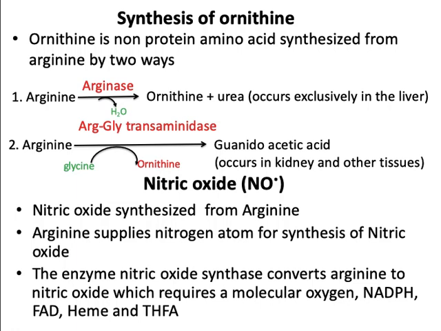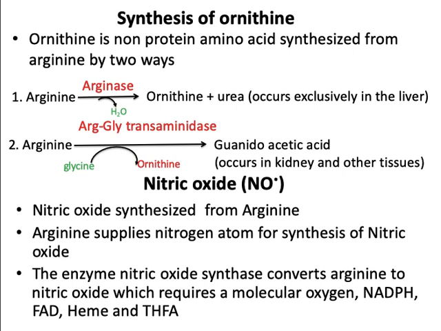This occurs only in the liver. Number two, arginine with the help of the enzyme arginine glycine transamidinase forms ornithine and guanidinoacetic acid. This reaction occurs in kidney and other tissues but not in the liver.